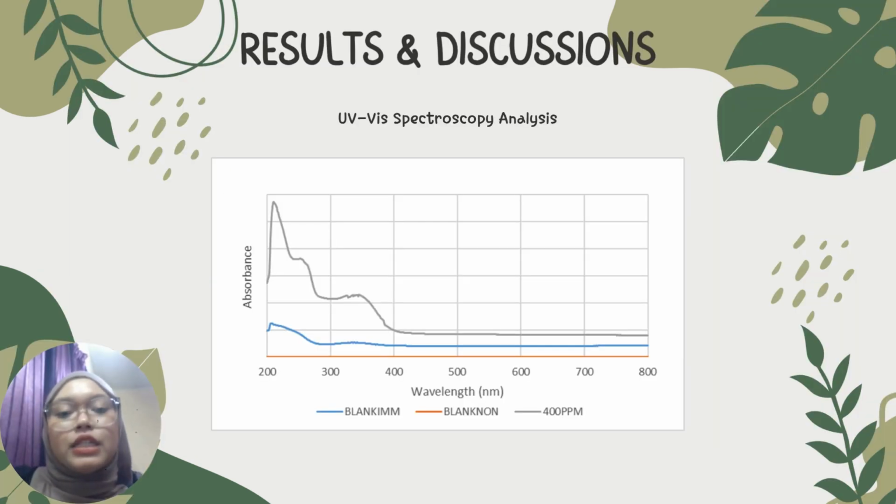Now I will explain the UV visible spectroscopy analysis. This part of the study was conducted to investigate the interaction between Moringa oleifera extract and mild steel in 1 molar HCl using UV-vis analysis. In this analysis, three samples were tested.